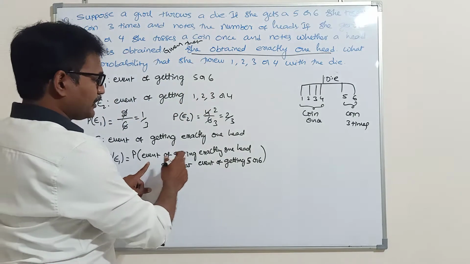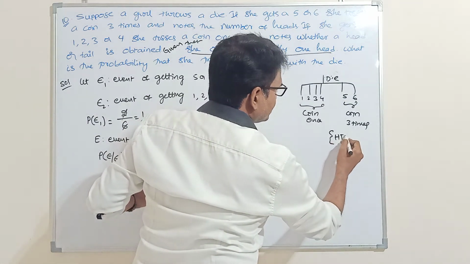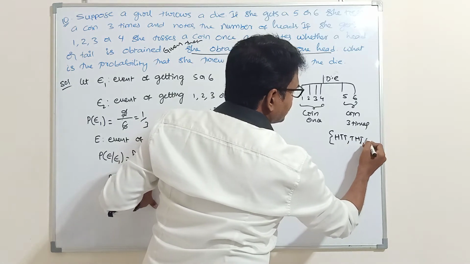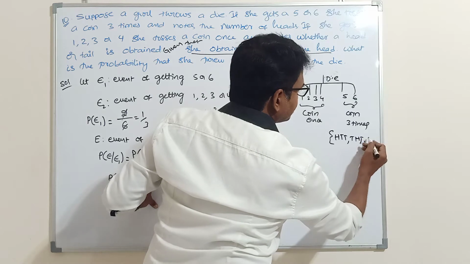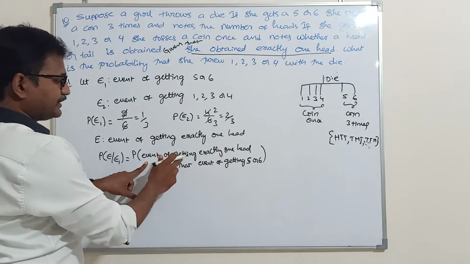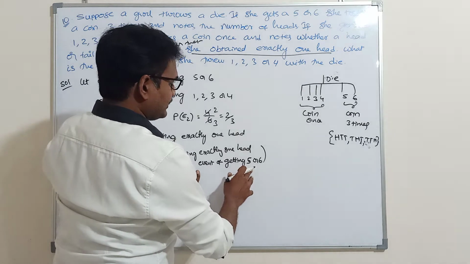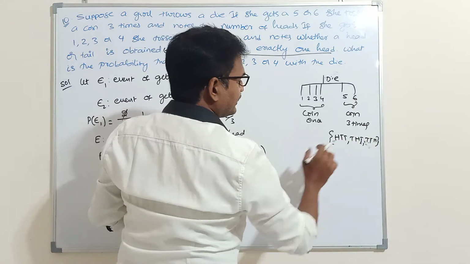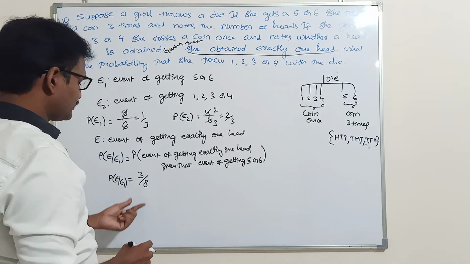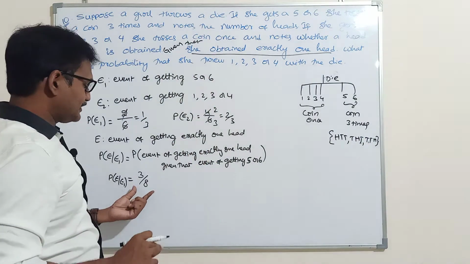Out of that, the probability of getting exactly one head means 3 sample points will come. HTT, here we have only one head. THT, similarly TTH. So how many sample points will come? 3 sample points will come. Probability of the event of getting exactly one head, given that the girl is getting 5 or 6, is 3 by 8 out of total sample points. Here these three sample points denote getting exactly one head.